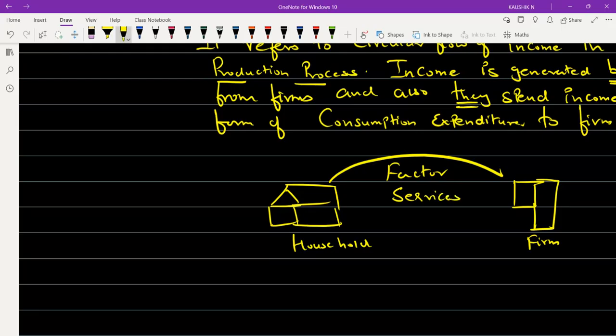And the firm will make use of those factors, and it will give in return something called a factor payment back to the household. The firm will be providing factor payment to the household. ஓகே, அப்போ பாரு எப்படி இருக்கு. ஹவுஸ் ஹோல்ட்லேருந்து ஃபர்முக்கு நம்ம என்ன பண்ணுறோம்?